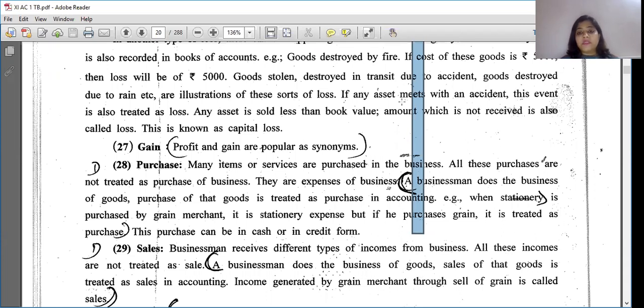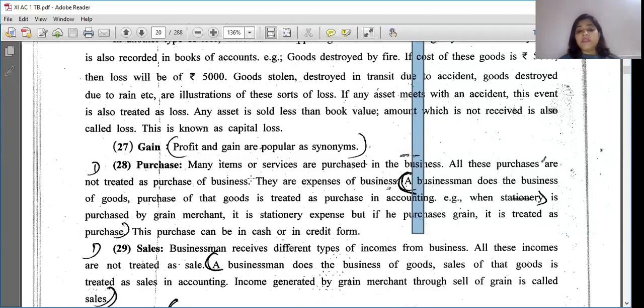All these purchases are not treated as purchase of business. Right? Many of the items are purchased in business. As we had seen, goods. Remember yesterday we had seen goods? The goods are termed as goods only in which the businessman deals. A textile person deals in saris, suiting and shirting, so they are goods for them. But if they are purchasing furniture, they are not goods for them. It is the same correlation over here.